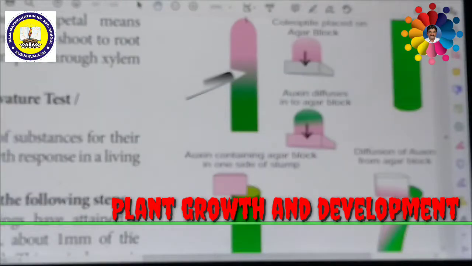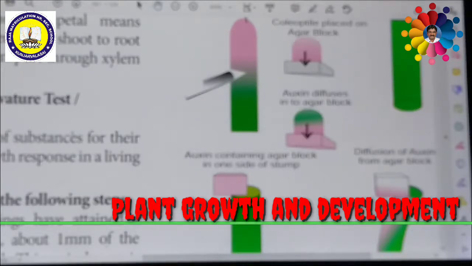Look at this picture. This is Went's experiment. This experiment helps us identify how auxin was discovered. When the Avena sativa, an oat plant, seedlings have attained a height of around 15 to 30 millimeters, about 1 millimeter in thickness, the coleoptile tip is cut off.